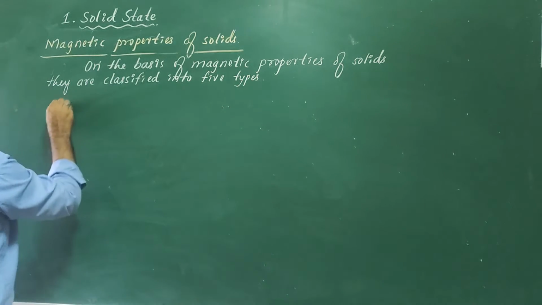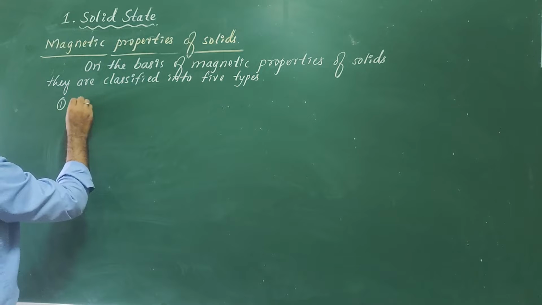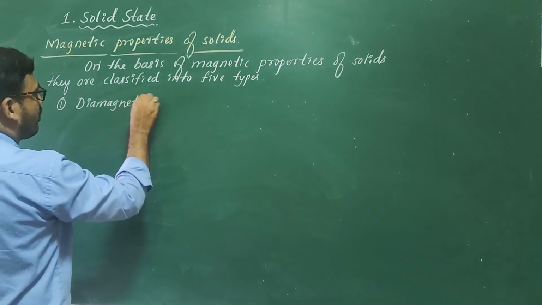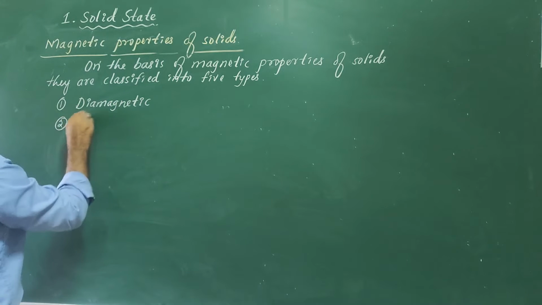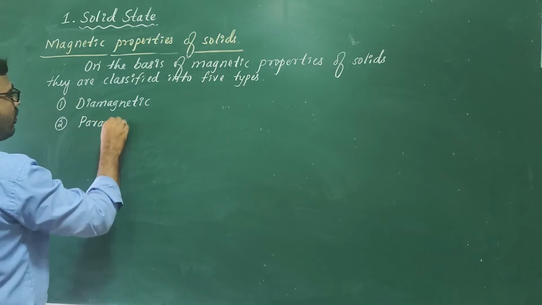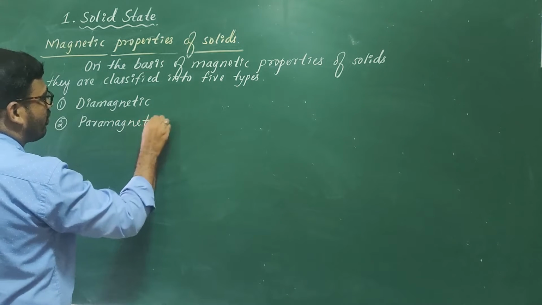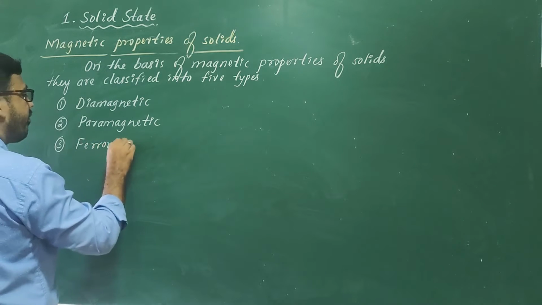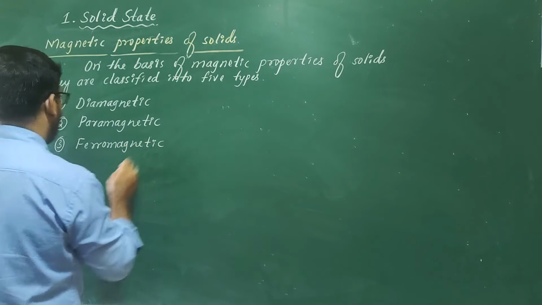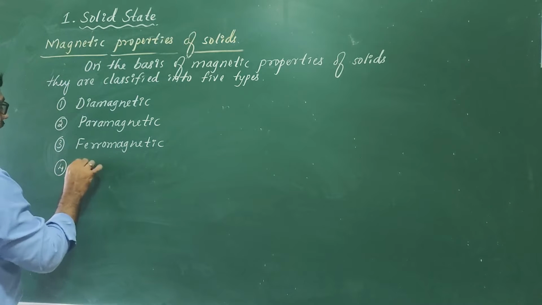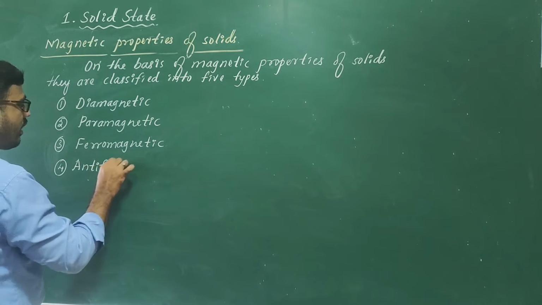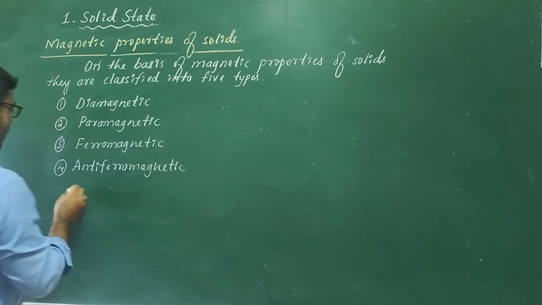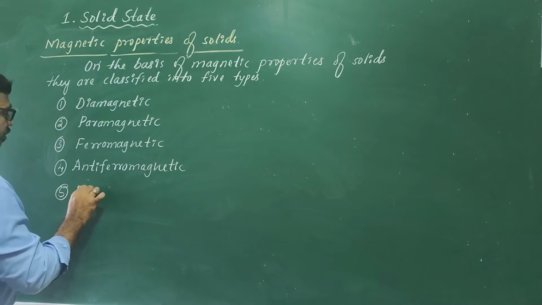These 5 types are diamagnetic, paramagnetic, ferromagnetic, antiferromagnetic, and the last one is ferrimagnetic.